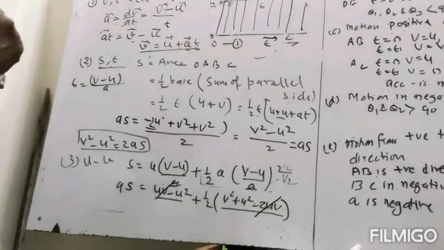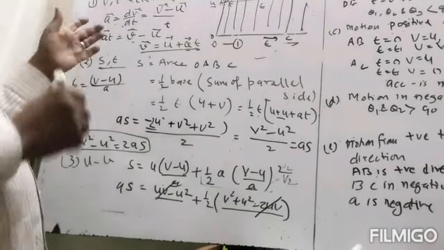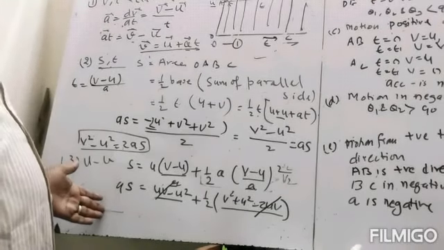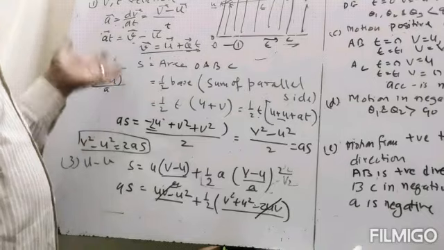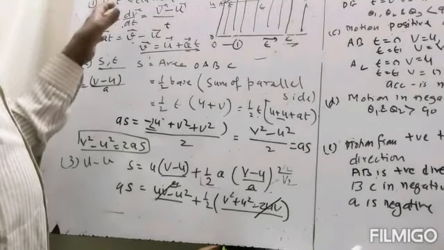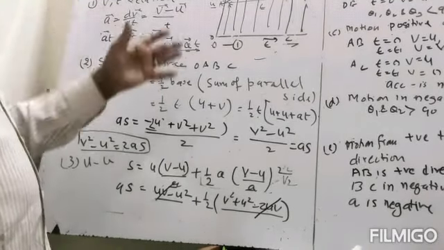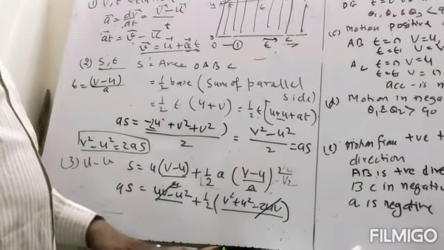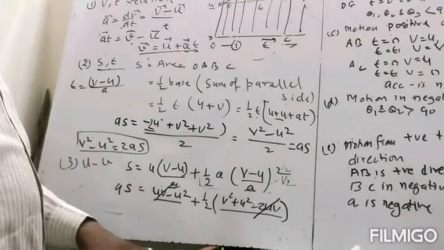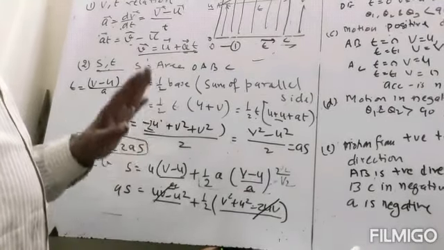So in this way we can find all the three kinematic equations for the motion using the graphical method, which is in the course. The integral method is not in the course, so we have not derived it that way. So this will finish the third chapter, which is motion on a straight line.